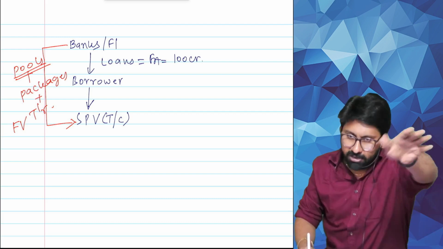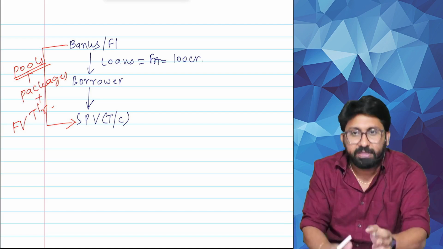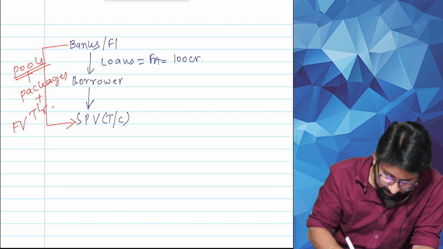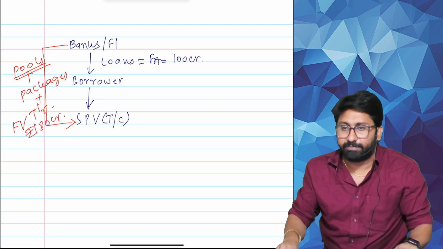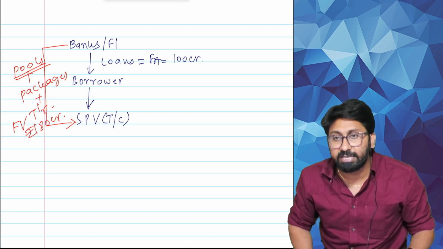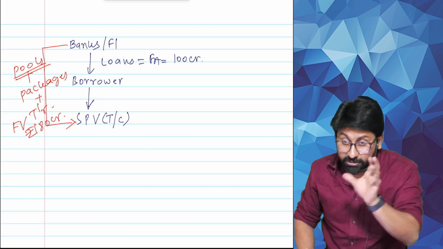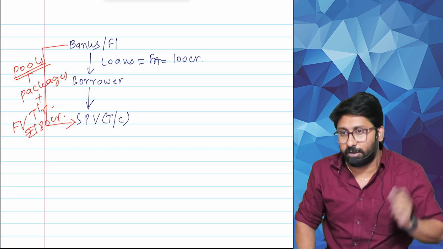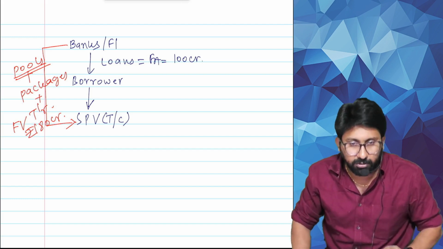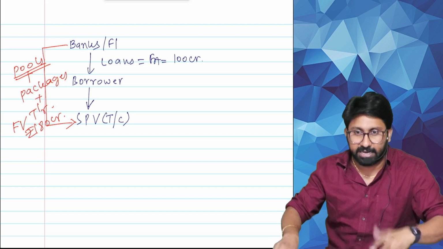EMI. Calculate the present value. You will get one value or not. Example, let us see. They sold rupees 180 crore worth of loans. Present value 180 crores. Okay. This much amount they will sell.